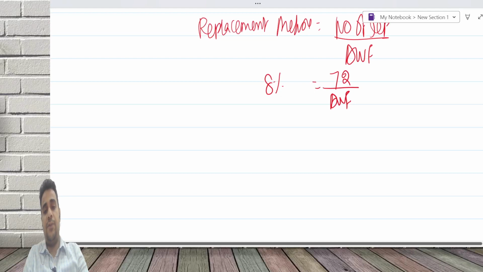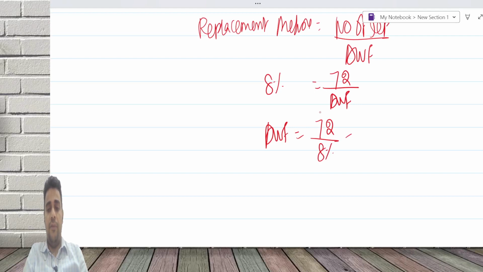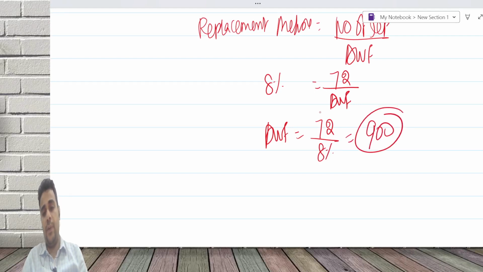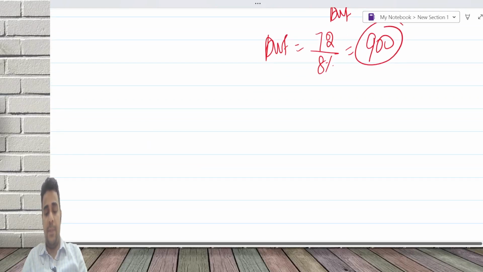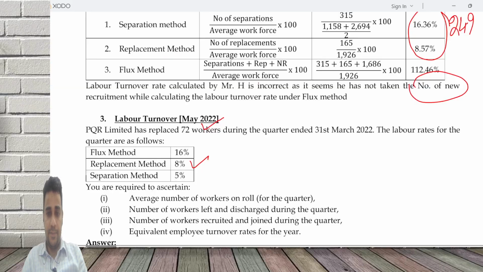We have done questions like this; the only reason I'm discussing it is the equivalent employee turnover rate. Average workforce is 900.